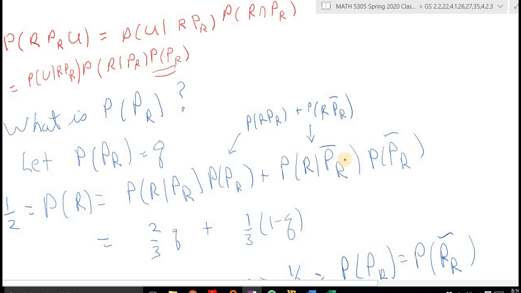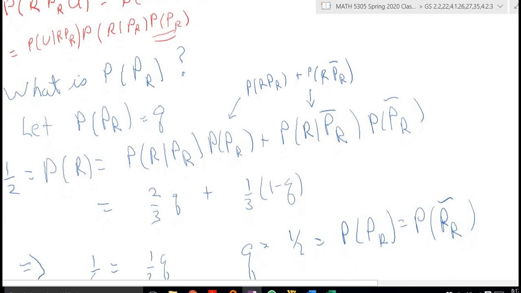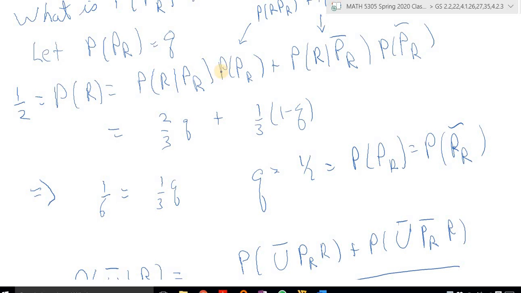This one here, well, if he doesn't predict rain, the probability that it rains is 1/3. And the probability that he doesn't predict rain, well, that's 1 minus the probability that he predicts rain. Okay, so I actually get an equation for Q. 1/2 is 2/3 Q plus 1/3 times 1 minus Q. All right. Now, if you solve that, you will get Q equals 1/2, which is the probability that he predicts rain, and that's also the probability that he doesn't predict rain.